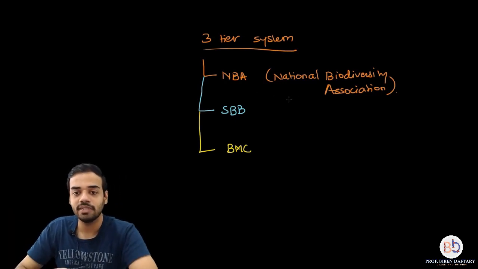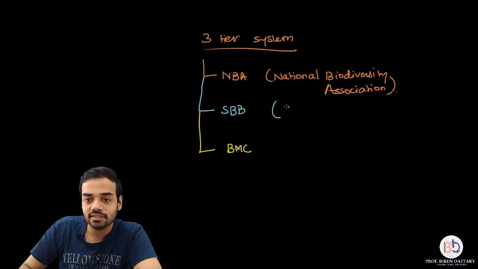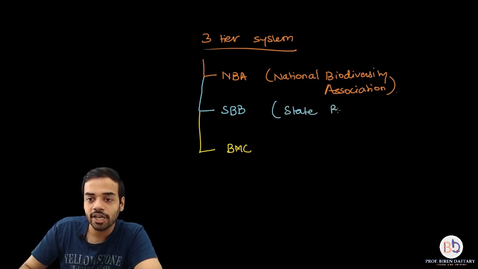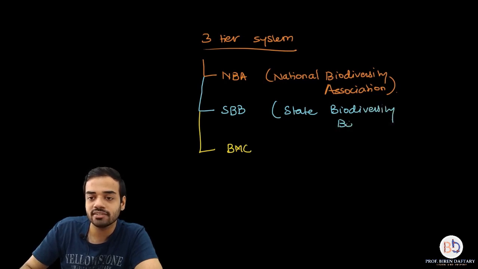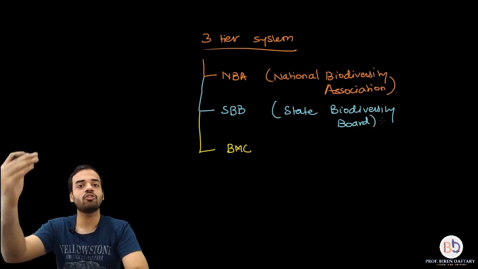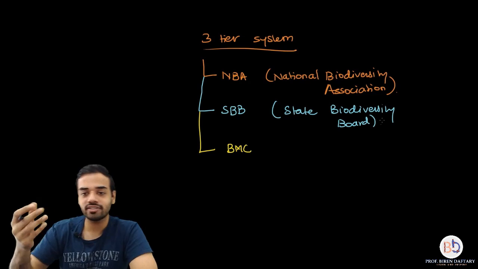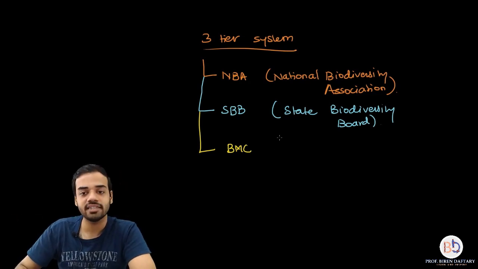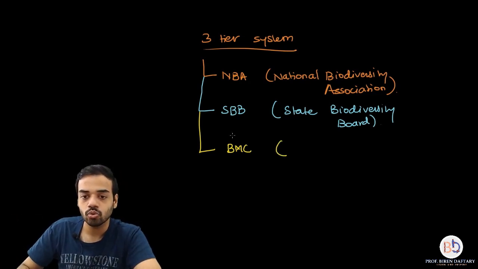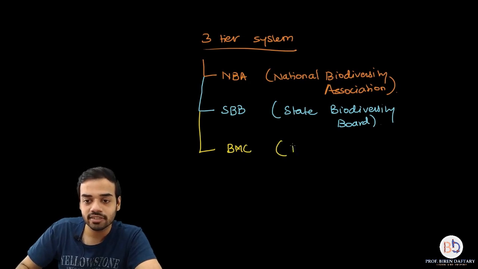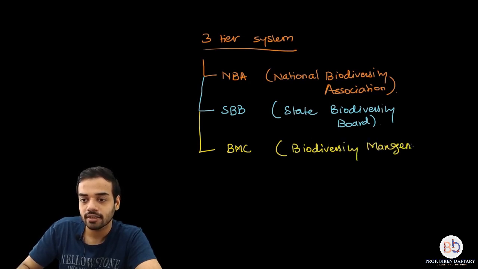Suppose it is a state level matter, then it is taken to the SBB, which is the State Biodiversity Board. Okay, so you can consider that as a high court. A high court is always below the Supreme Court. And finally, the local or city level matters can be taken to the BMC, which is the Biodiversity Management Committee.